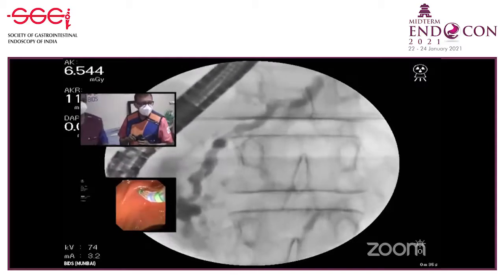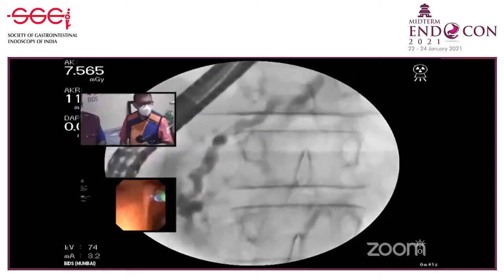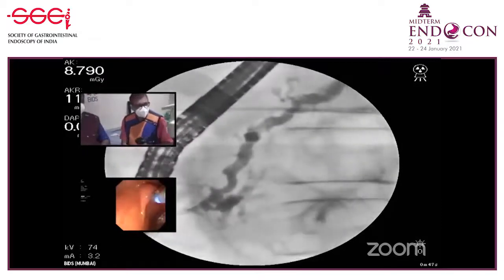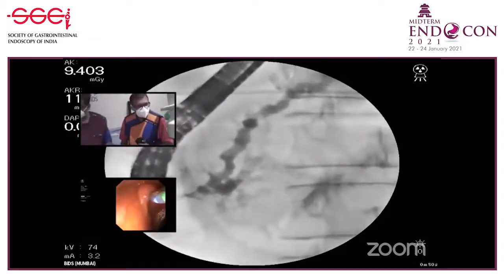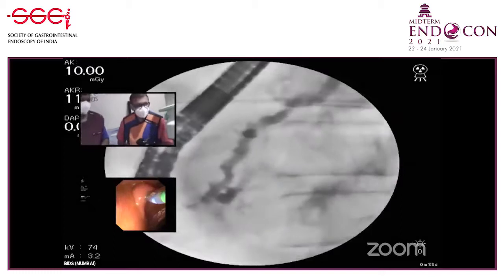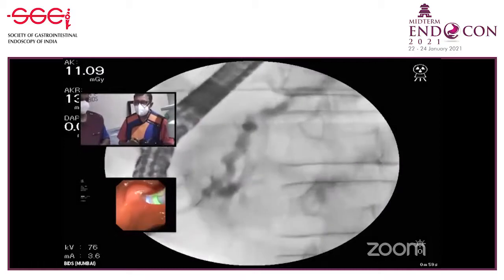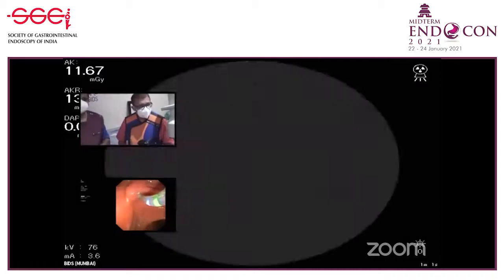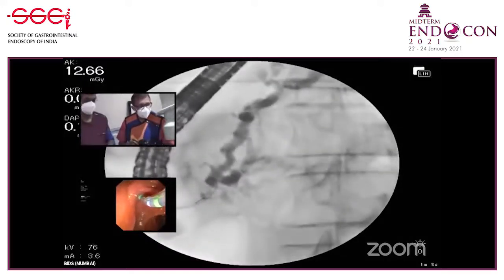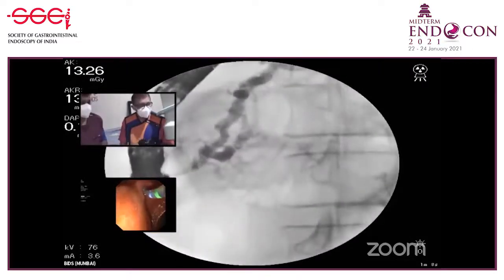This is actually a divisum, and you're seeing that the major papilla is leading to a small duct, which is going down. Now I will try to put a wire and see whether the wire goes from here into the main pancreatic duct or it is entering into that accessory duct. So either this will be a complete divisum or it could be a persistent duct of Santorini, what is also sometimes called as incomplete pancreas divisum.